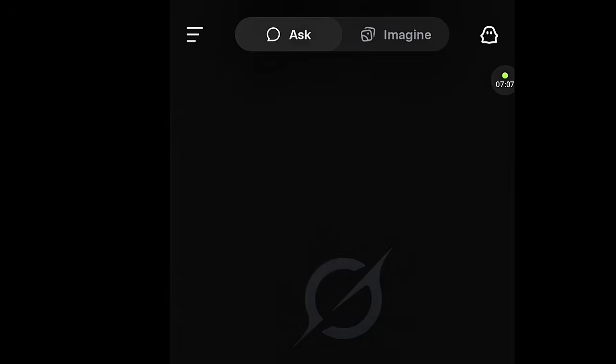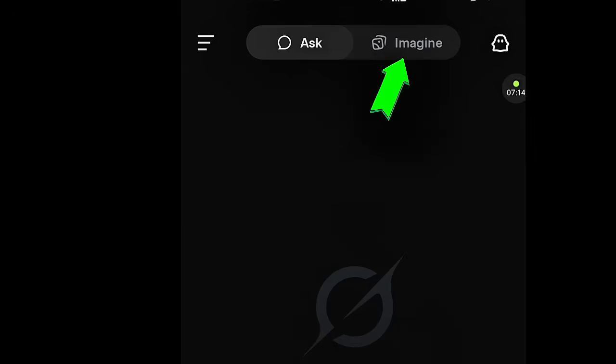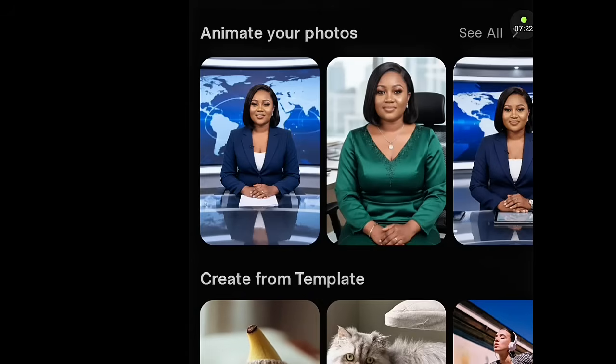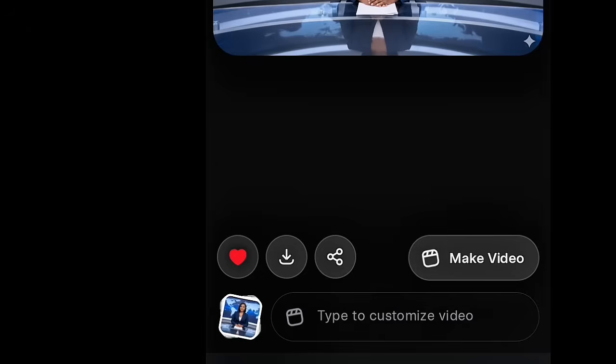Over here, you see where they write create video. You can touch create video, or you touch create image. Whichever one you choose is still the same. So we'll go to create image. It will bring us to our gallery where we can choose the image we want to animate. This is that image that we just created, so I choose it. Now you can see it. This is the image.